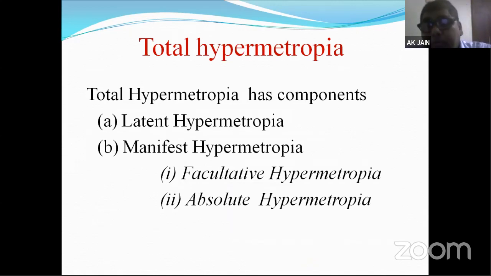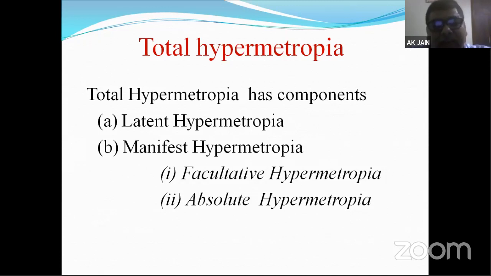And now we come to the accommodative element of hypermetropia: how the action of accommodation influences the hypermetropia and how the errors are produced. So what is total hypermetropia? Total hypermetropia has two components. The first is latent hypermetropia and the second is manifest hypermetropia.